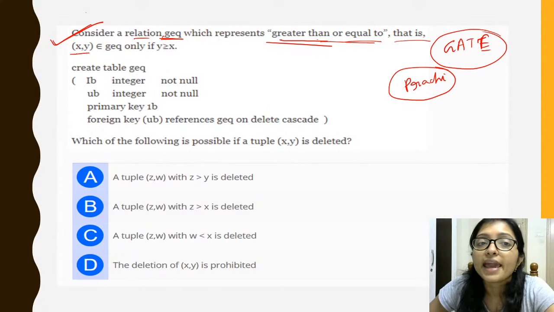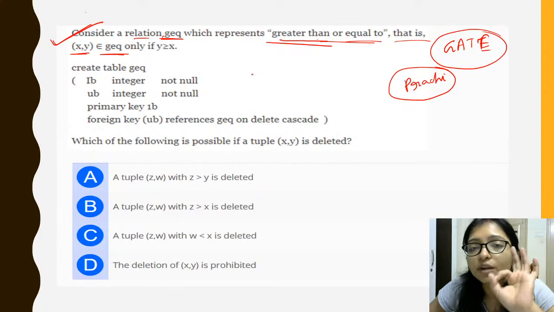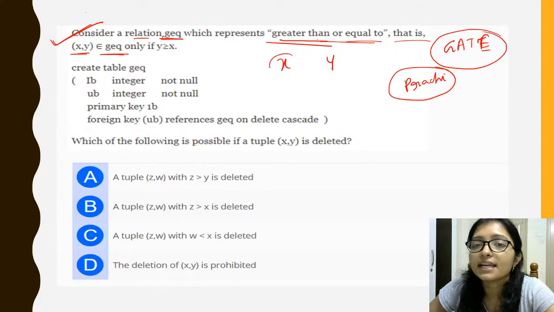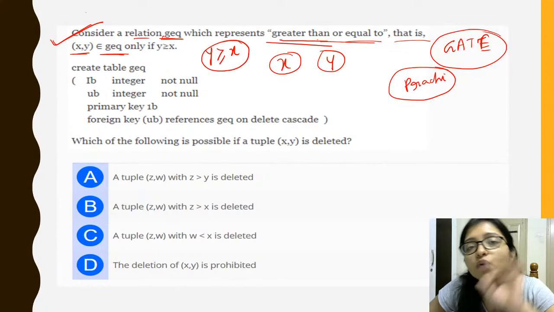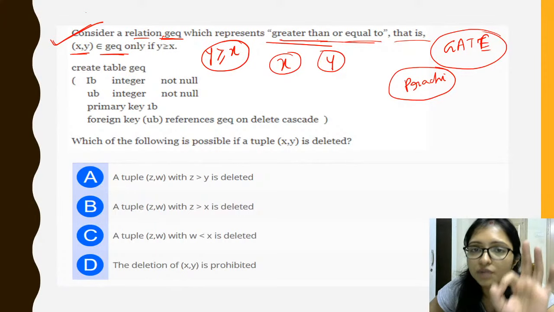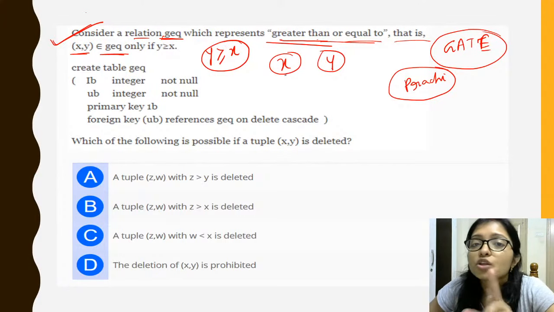Then (x, y) belongs to GEQ. What is this telling? In this table, if you are taking any data x and y, then you have to maintain the relationship: y greater or equals to x. That is the actual thing when you are entering the data. So how will the relation be?